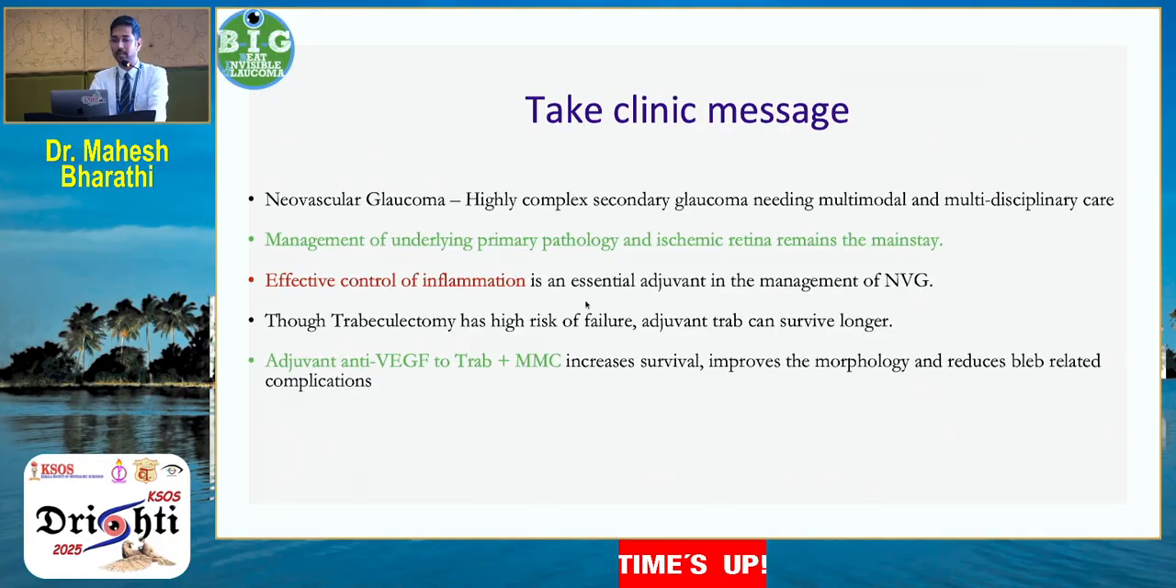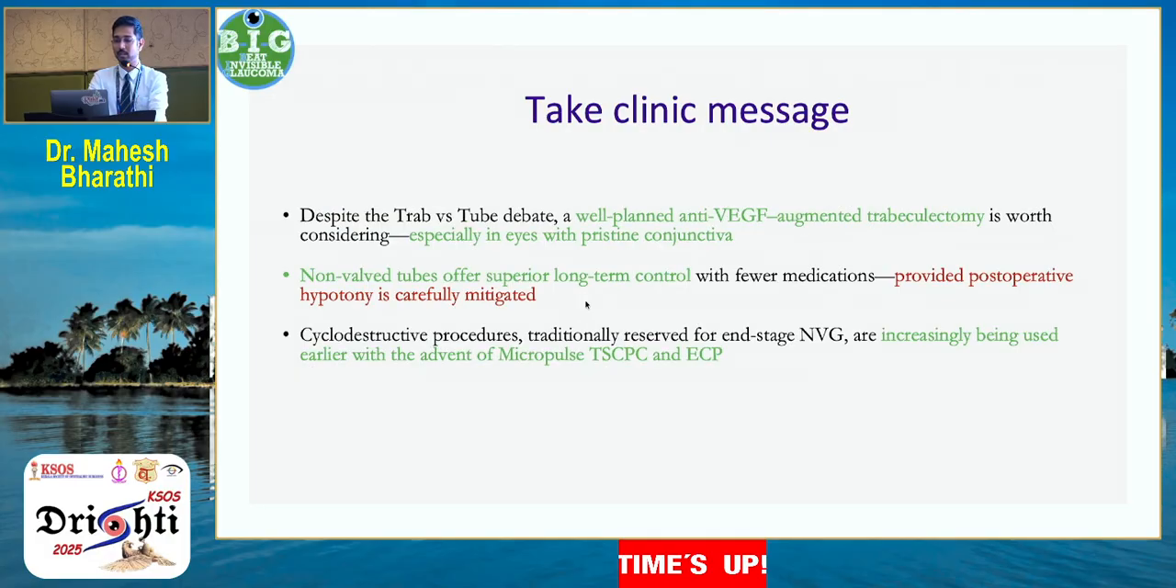A quick take-home message would be, it's a highly complex secondary glaucoma requiring multimodal and multidisciplinary care. Management of underlying pathology and ischemic retina remains the mainstay. Effective control of inflammation is an essential adjuvant in the management of NVG. Though trabeculectomy has high risk of failure, adjuvant trab can survive longer, and adjuvant anti-VEGF with trab MMC increases the survival, improves the morphology, and reduces bleb-related complications.